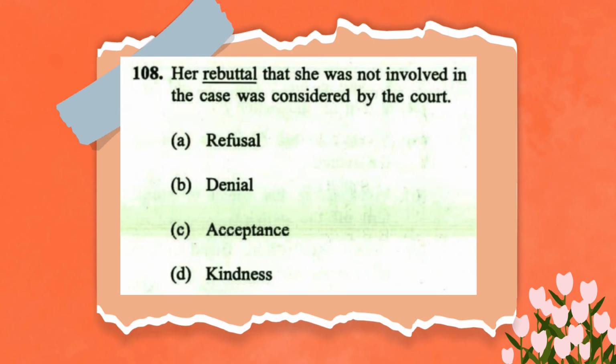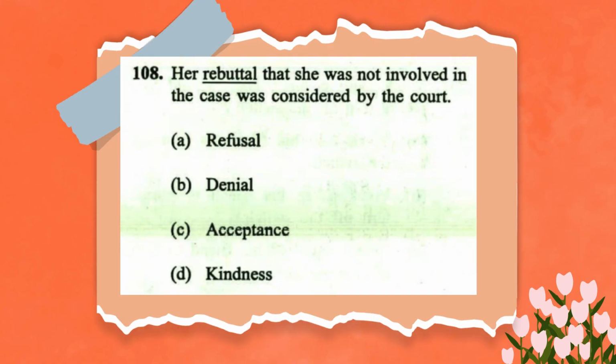Finally, it's time to solve the question which is on your screen. The sentence is: her rebuttal that she was not involved in the case was considered by the court. In this case, we have to find the synonym, and for this, let's break down these options. We'll use the elimination strategy. The C option is acceptance. This means to agree to something. A rebuttal is arguing against something, so this is the opposite.